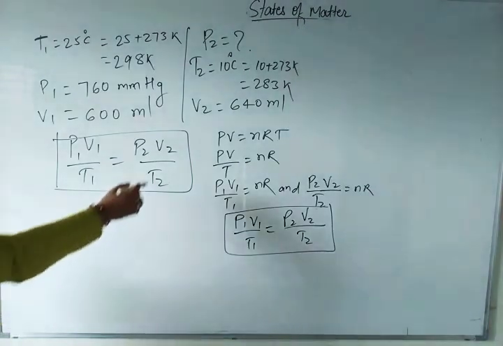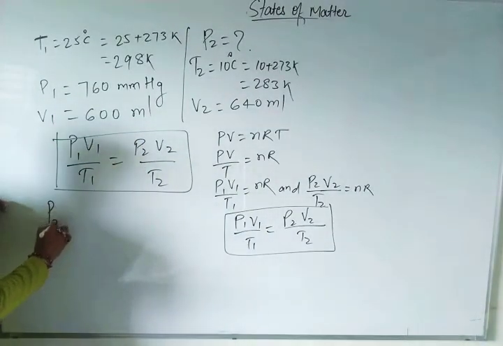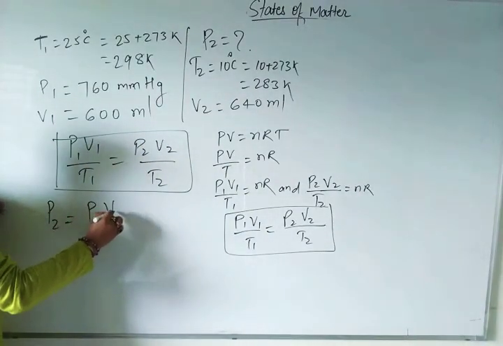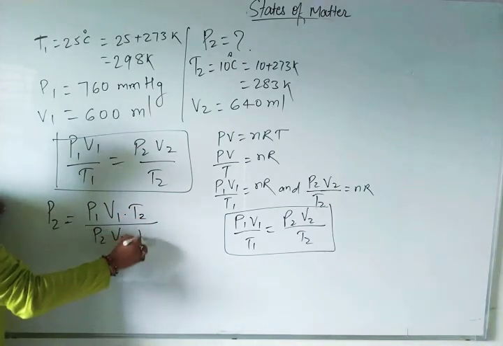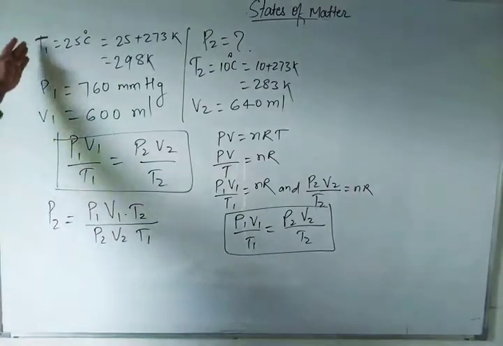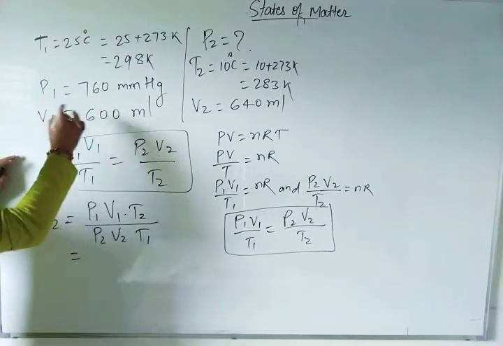Now can you find the answer? What will be the value of P2? P2 is equal to P1 V1 T2 by T1 V2, so we just have to put in the values.